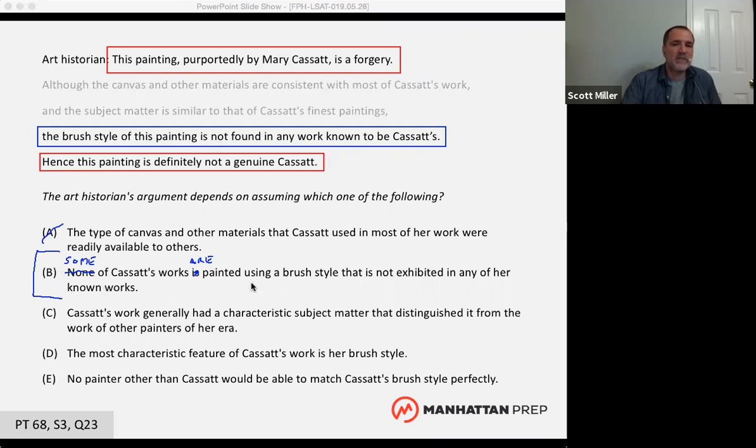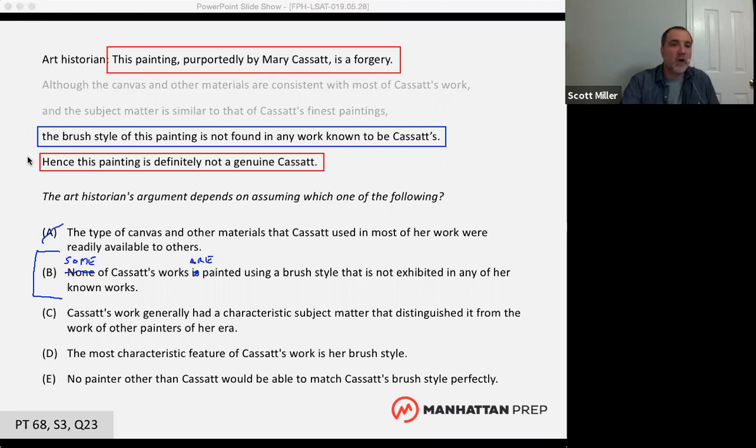So this is an objection that would harm the argument, that would make the evidence about the brush style of this painting not support this conclusion, no longer convince us that this conclusion is true. So do you get that, Justice? Do you get how this would actually harm our argument? This negated form of B would harm the argument?